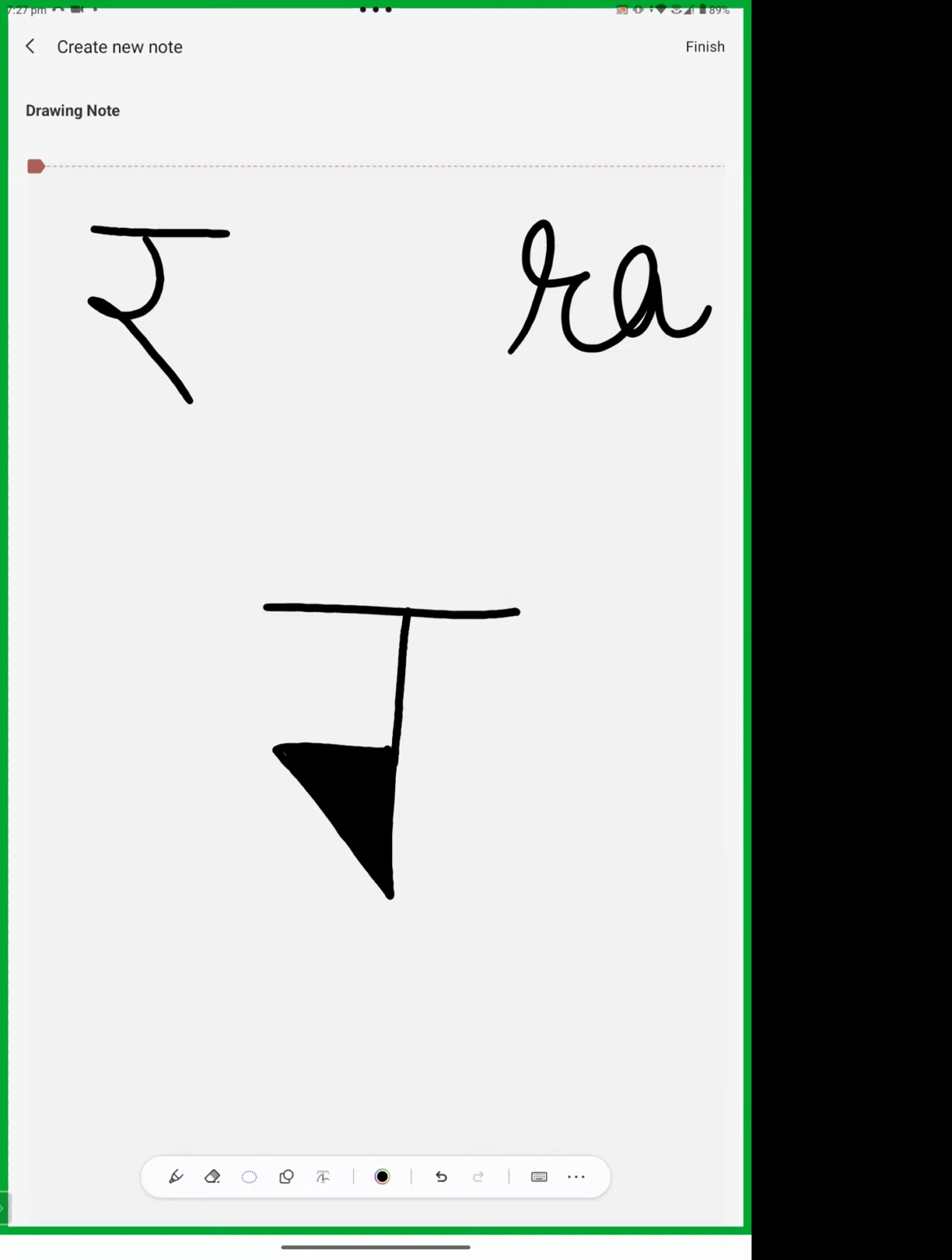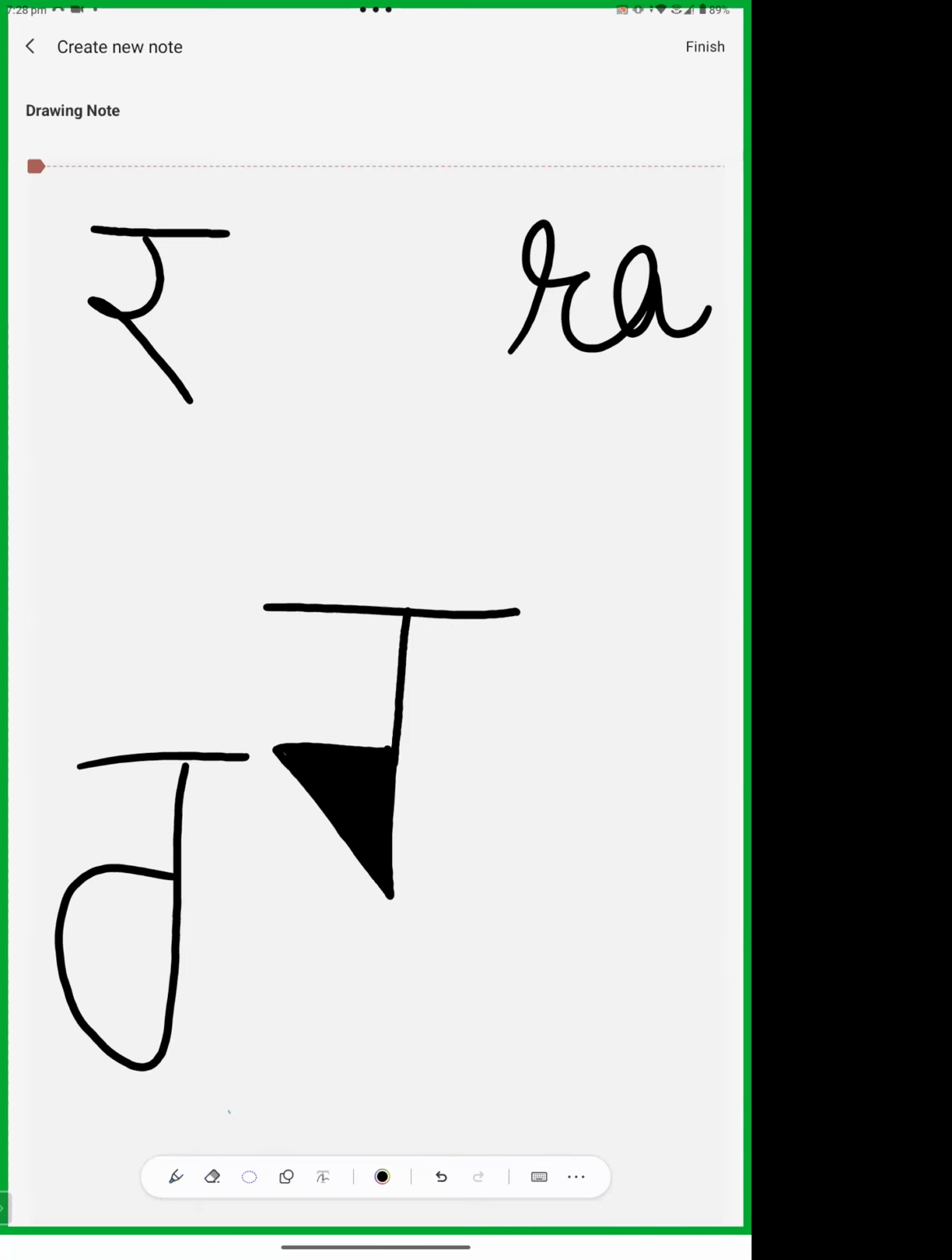Clear? This is Ra. And what is the difference between Ra and Ba? This letter is Ba. Okay, this is not angular, this is spherical.